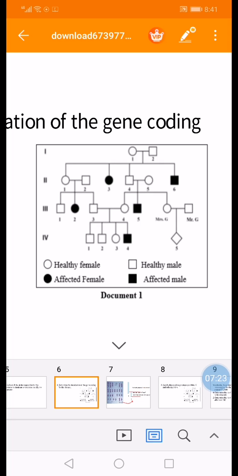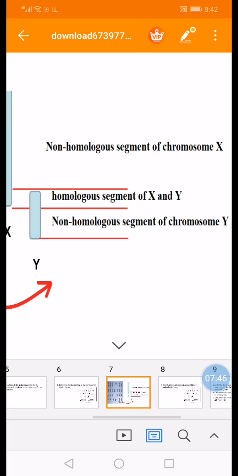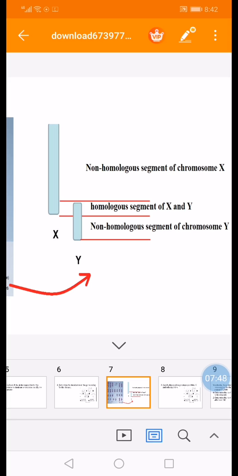But, for example, in case 2, 6 is diseased. So I can say that if the gene is located on the non-homologous part of Y, which is the Holandric part, the normal father having a genotype X Y capital N would transmit Y capital N to all his sons, who should be normal, but his son 2,6 is diseased, so it's not the case. So we denied the first case. Then I should deny that the gene is found on the non-homologous segment of X.